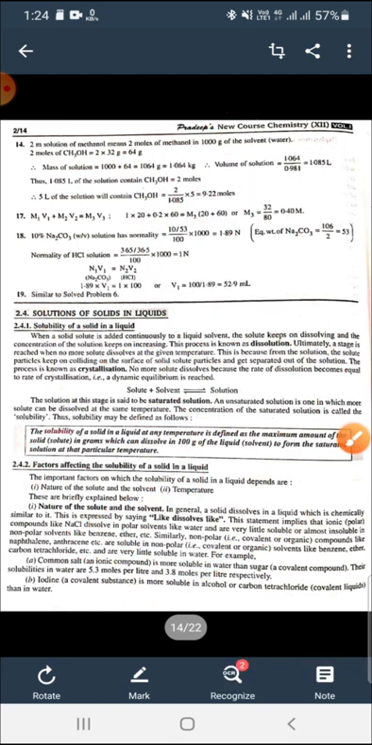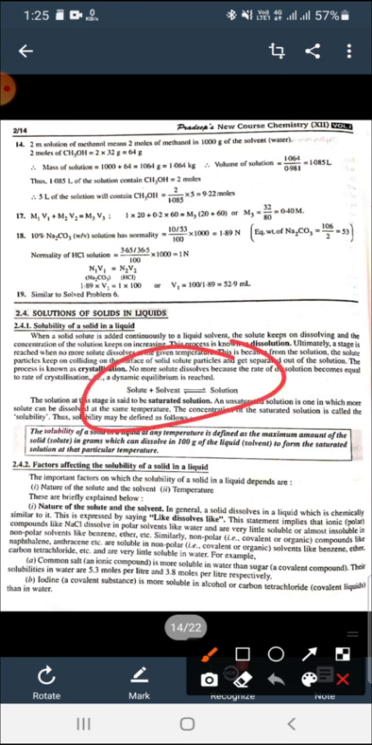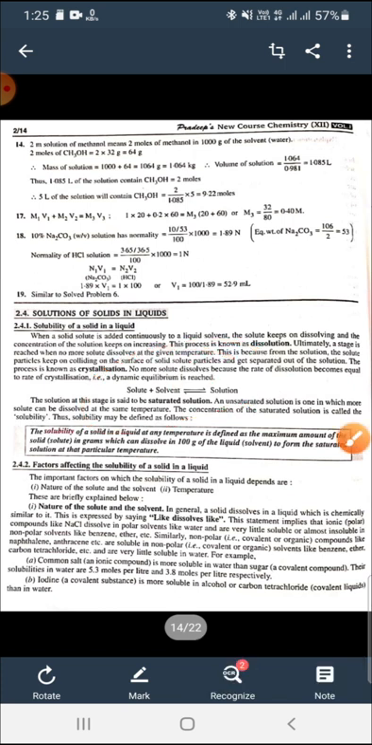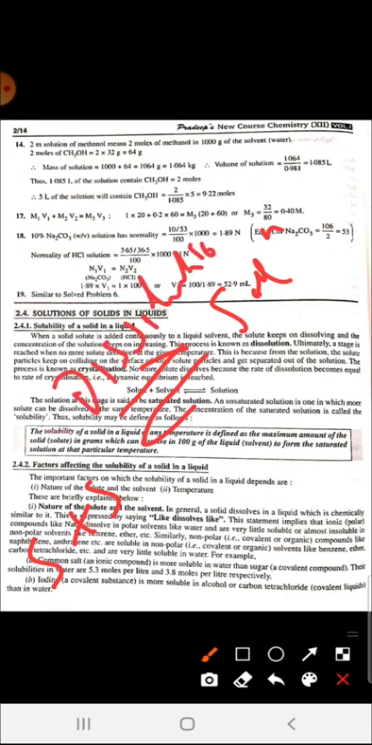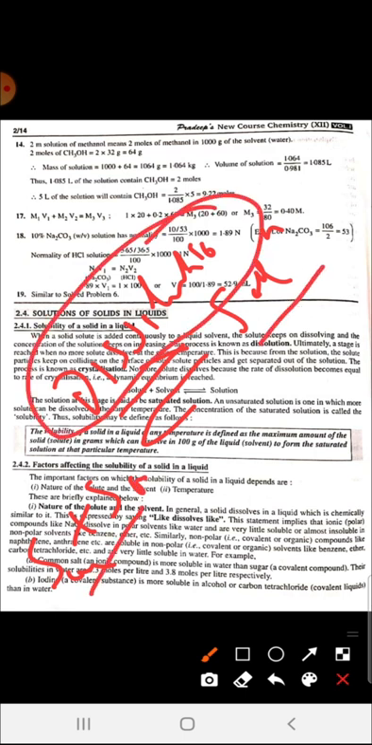Now you can easily see from here, solute plus solvent gives you solution. There is a reversible arrow between solute plus solvent and solution. Here we can write dissolution. It means whenever solute plus solvent mix with each other to form solution, this process is known as dissolution. And when the solution goes back to solute and solvent, then it means crystallization.